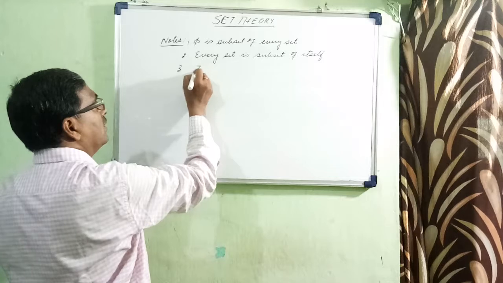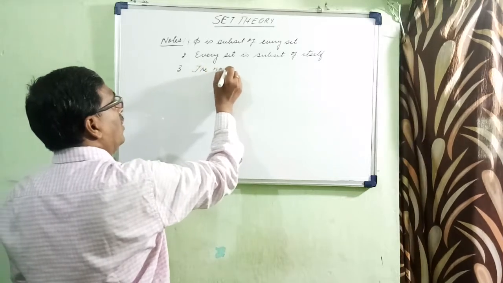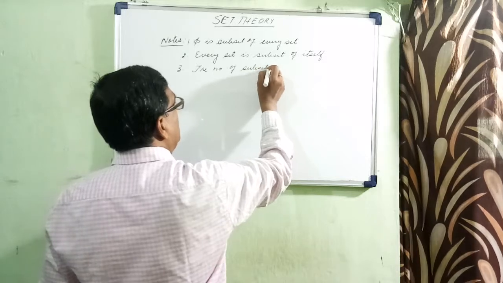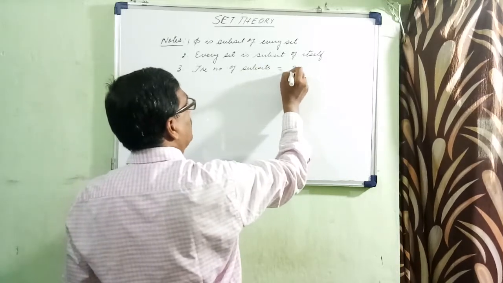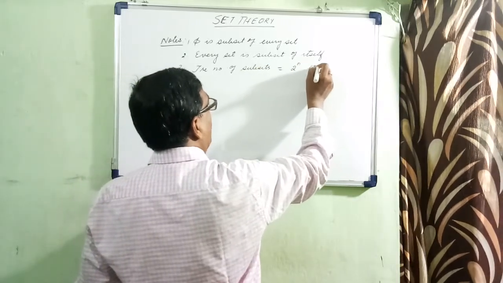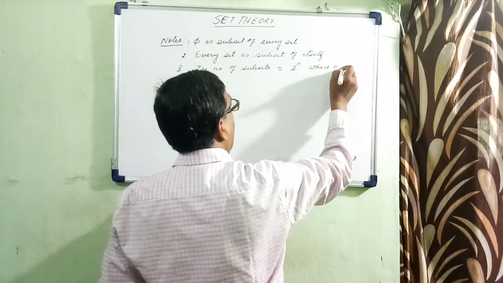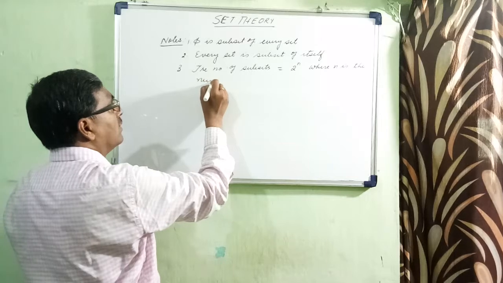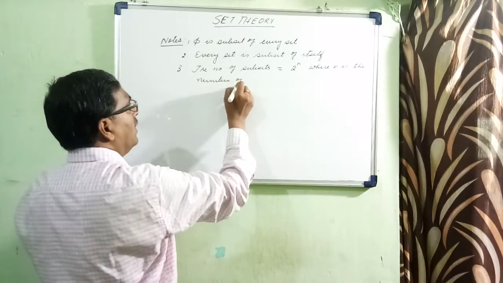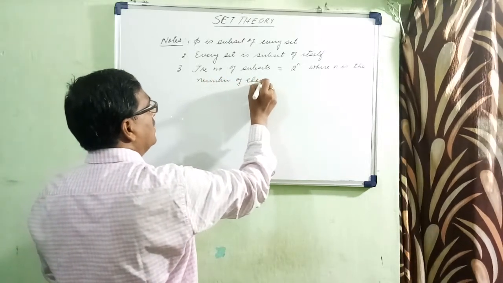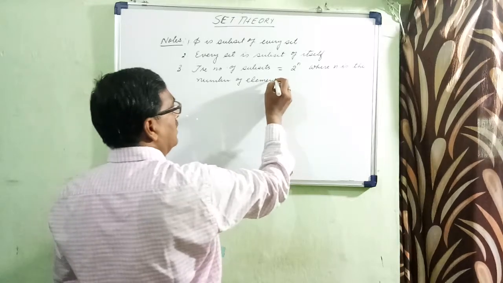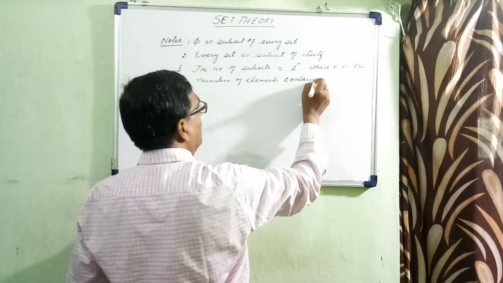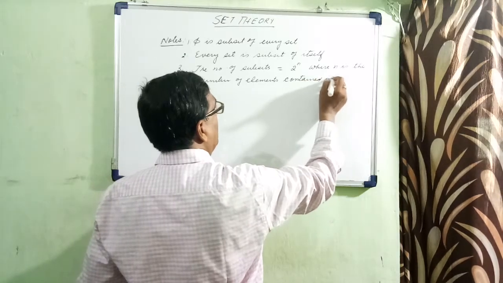And third, the number of subsets is equal to 2 to the power n, where n is the number of elements contained in a given set.